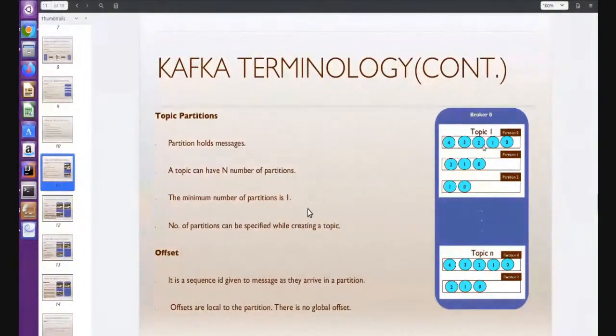So we understand now that to identify a particular message, we need 3 things. First, the topic name. Second, the partition number. And third, the offset ID to locate a particular message. Hope you understand so far. Are you with me? Yes, sir.